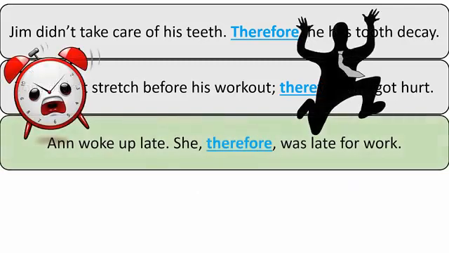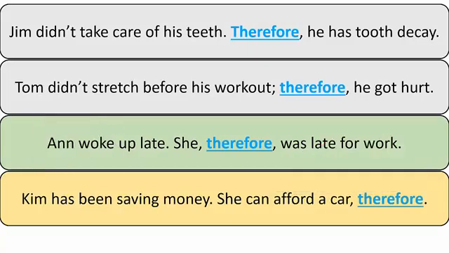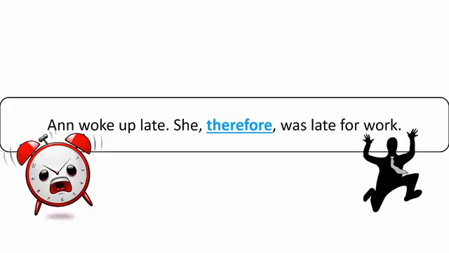Anne woke up late. She therefore was late for work. In this case, therefore is between the subject and the verb. Kim has been saving money. She can afford a car, therefore. And finally, we can put it at the end of the sentence. As I mentioned earlier, we cannot move all transitions to these 3 places. First, let's look at some other words that can move around, like therefore. Then, we'll look at some words that cannot move.